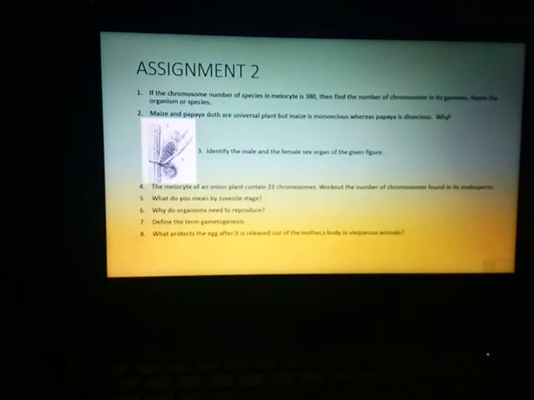So that was all about the sexual mode of reproduction in the second chapter. This is an assignment again given. Hope you are clearing out all the assignments. This is another assignment for you. Just try to go through these questions. Similar questions might be asked in your board exam. So just prepare the questions.